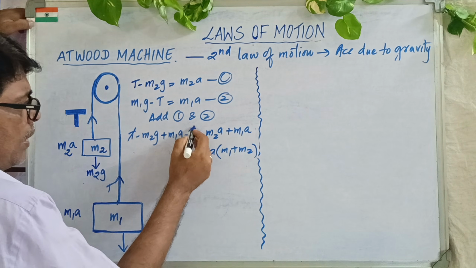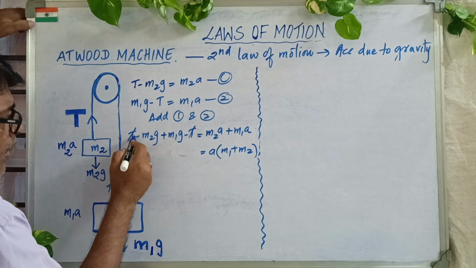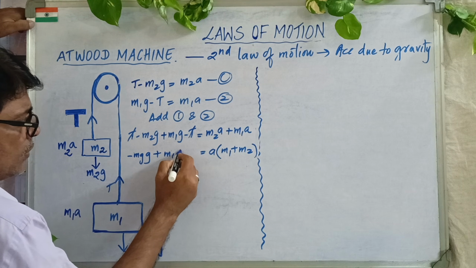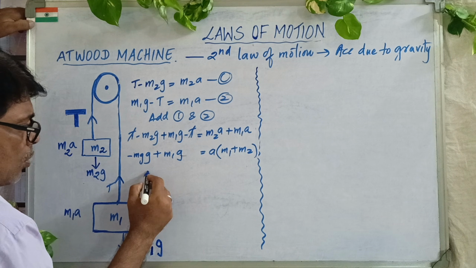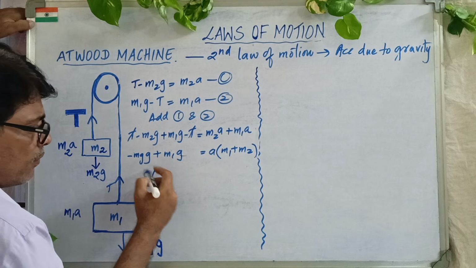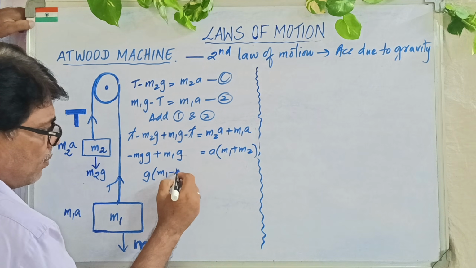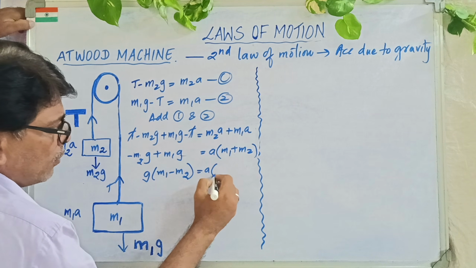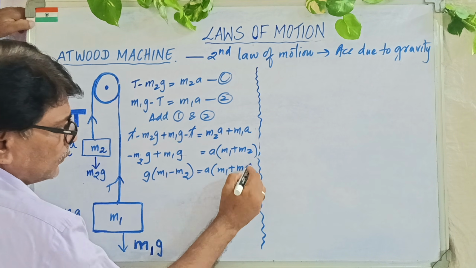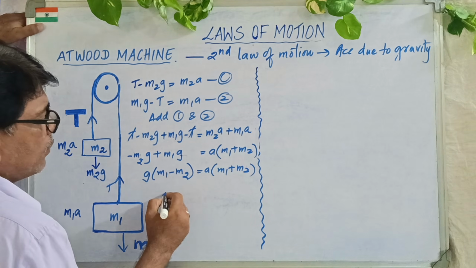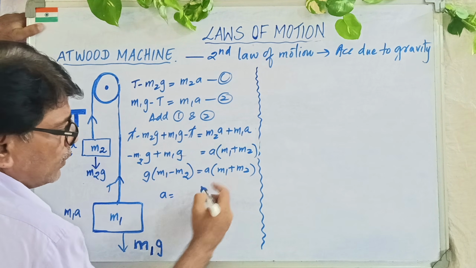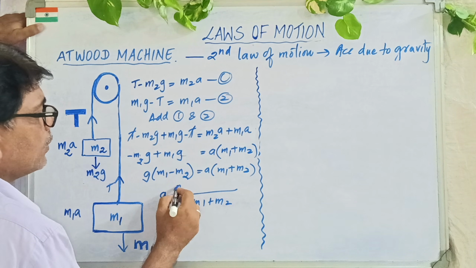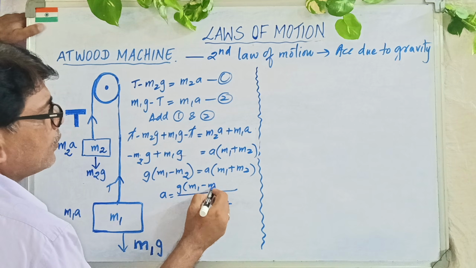Now, here plus T and minus T get cancelled. What is left over? Minus M2G plus M1G. I want to take G as common here: G into M1 minus M2 is equal to A into M1 plus M2. Right, finished. Now I want the equation for A. M1 plus M2 goes to the denominator, and A equals G into M1 minus M2.